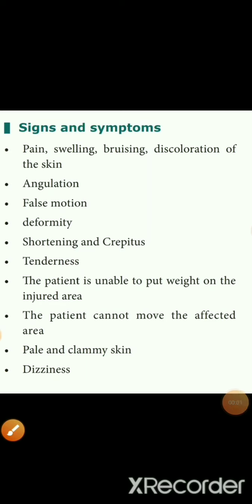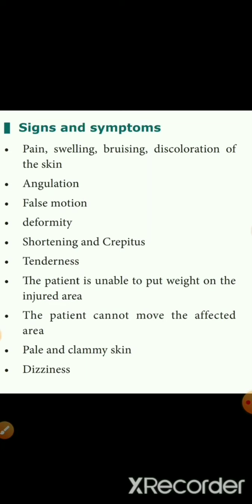Symptoms of fracture: pain, swelling, bruising or injury, or discoloration of the skin might be noticed due to the blood clot. Angulation, that is an abnormal bend or curve, can be seen in the body part due to fracture. Then false motion, deformity or a malformed part, shortening, or crepitus, which we call the crackling or grating sound when rubbing of the bones takes place.